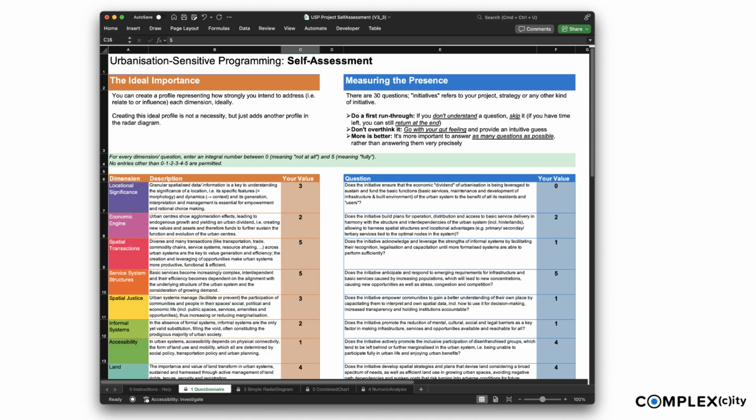Here are a few hints. Do a first run-through. If you don't understand a question, skip it. If you have time left, you can still return at the end. Don't overthink it. Go with your gut feeling and provide an intuitive guess. More is better. It's more important to answer as many questions as possible, rather than answering them very precisely. That's all. You're done.